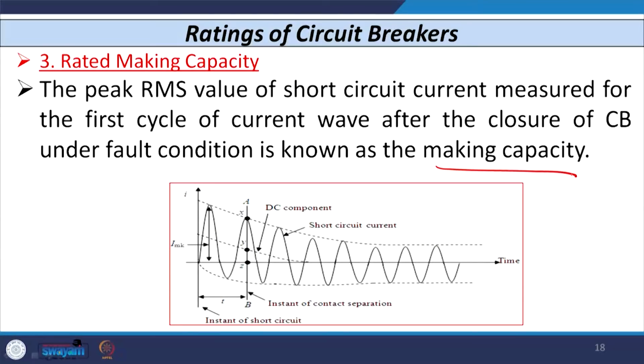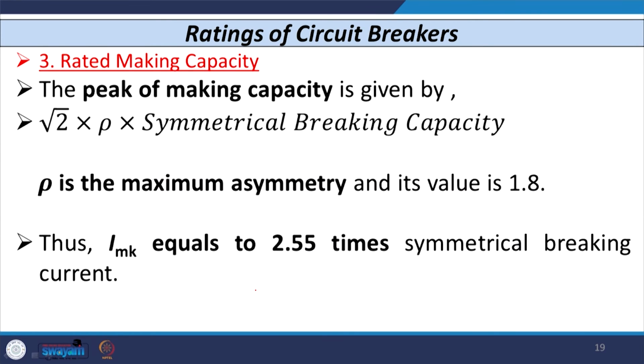This is known as the making capacity. So, whatever value you consider during this time period t comes under the making capacity, and after this point b, after elapse of time t, whatever you consider comes under the breaking capacity of the circuit breaker.